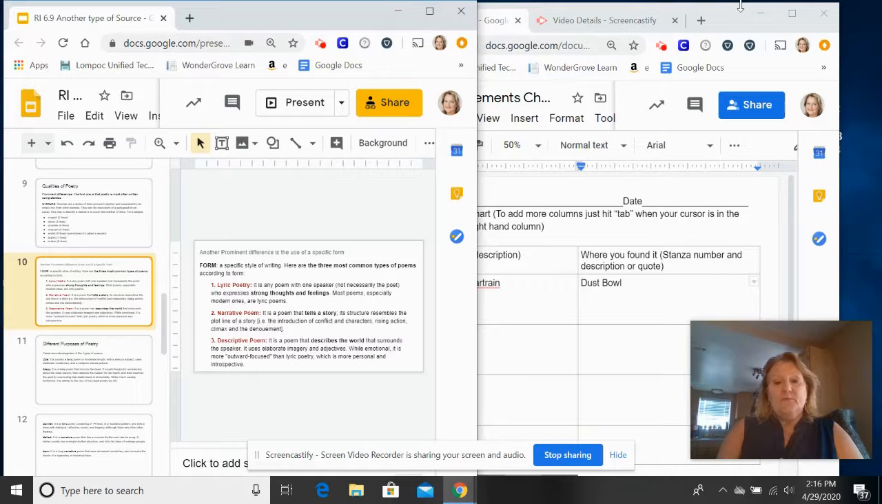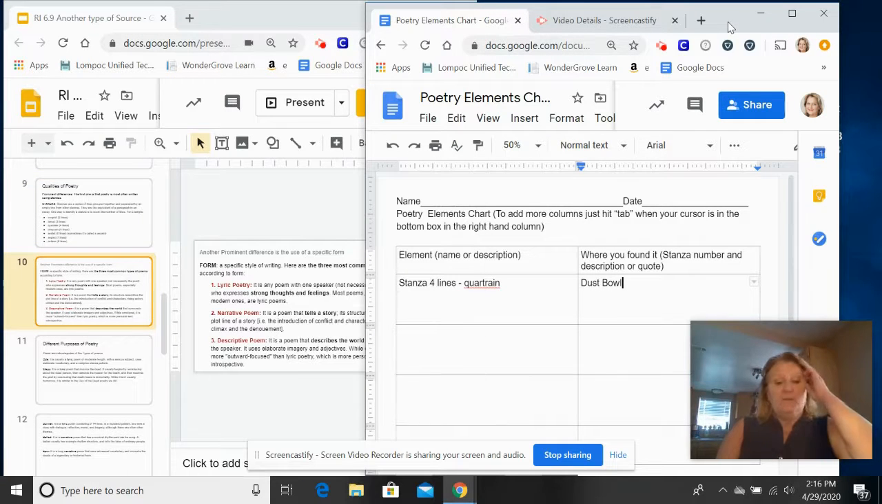All right, the next thing that we're going to take a look at is what kind of poem this was. I believe for this one, we decided that it was a lyric poem. So this is the form, and we decided it was a lyric poem. We also decided that it was descriptive. So we're going to enter both of those in there.